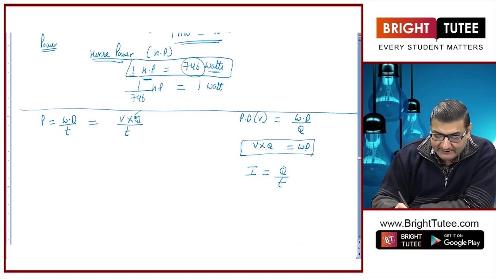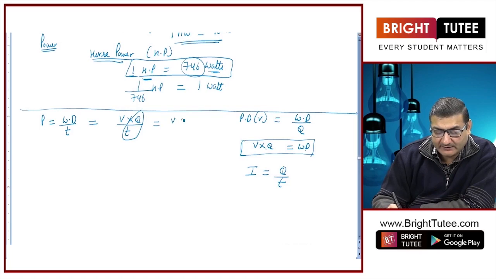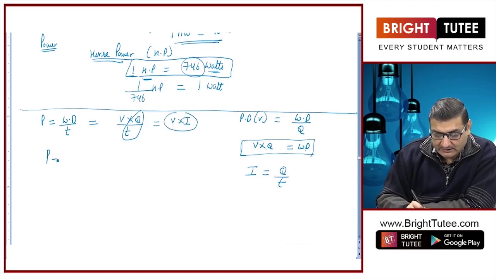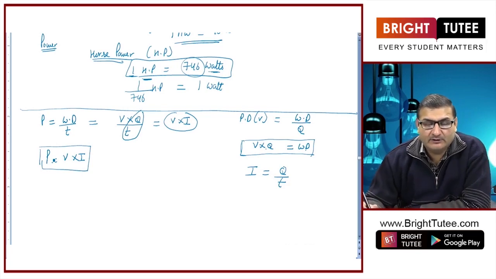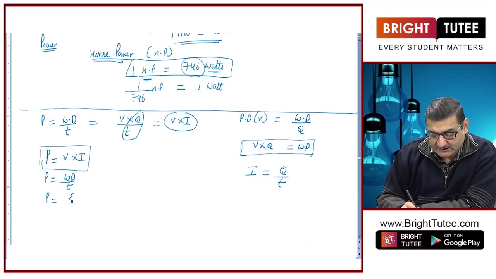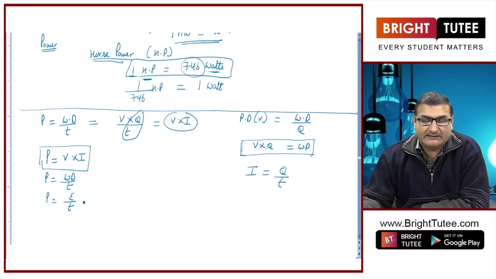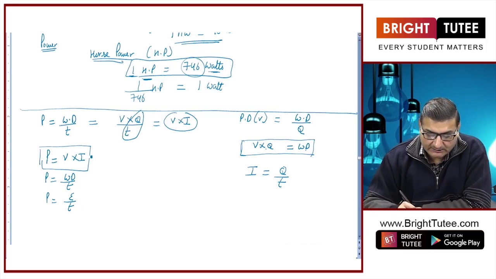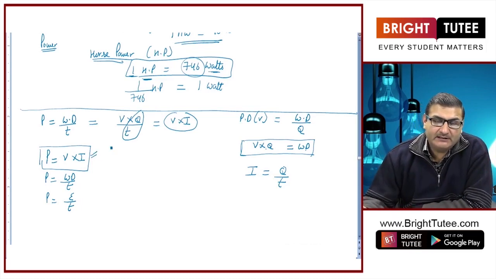So, when I find Q upon T here, I can replace Q upon T with I. So, this is another derived unit of power that we get, that P is equal to V into I. Remember, the initial was power is equal to work done upon time, as well as power is equal to energy upon time. Now, we have got a different derived unit, P is equal to V into I, right.